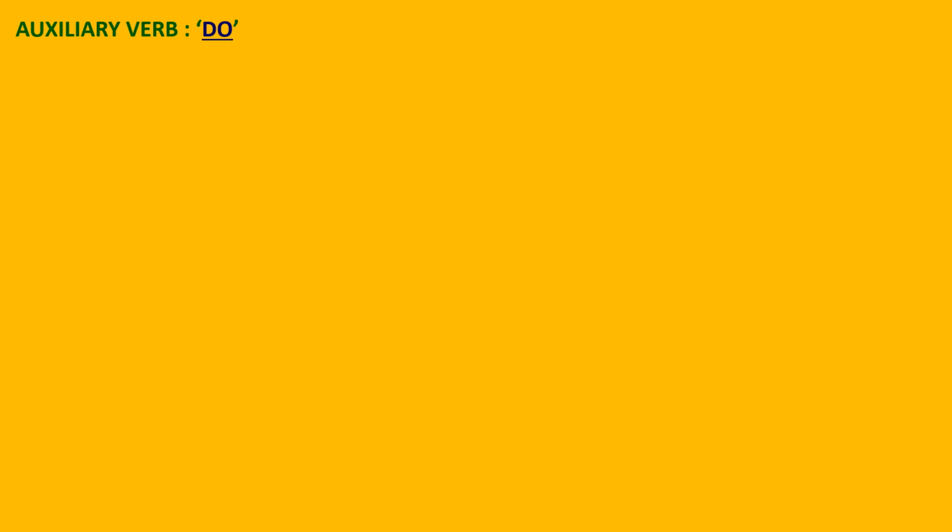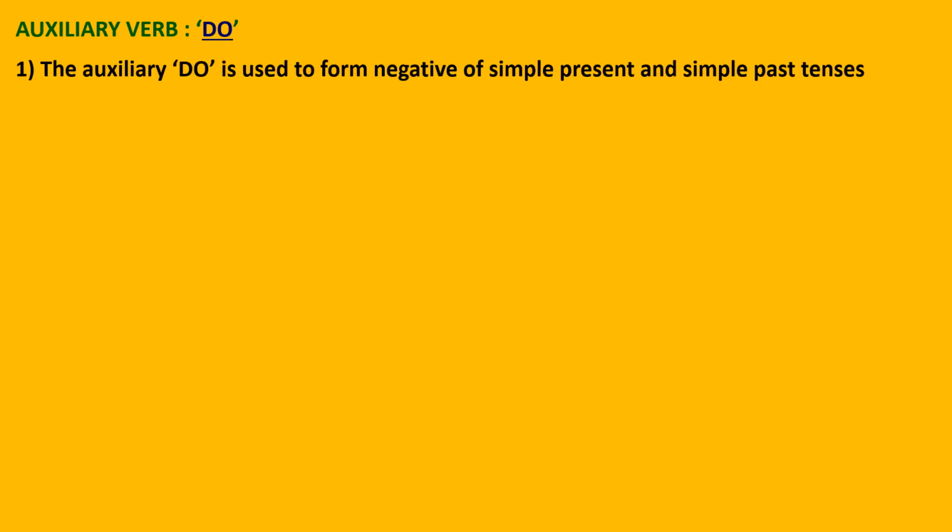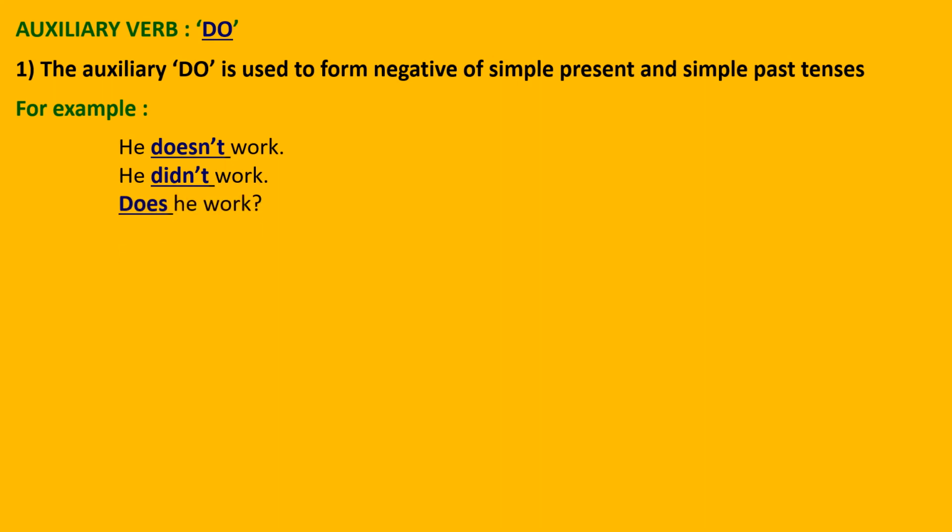Our next auxiliary is do. The auxiliary do is used to form the negative of simple present and simple past tenses. For example, he doesn't work. See, this do is used in various ways. Do, did, does, doesn't, didn't, don't, all are forms of do only. He didn't work, or like a question, does he work?